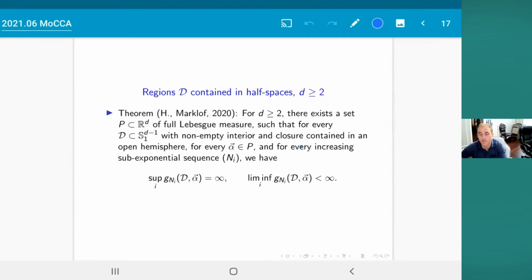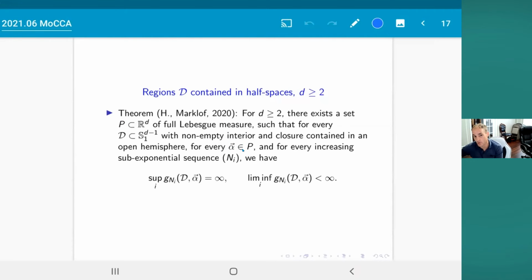This is actually stated for arbitrary dimensions. What our result says for arbitrary dimensions with small cone angles is that if you pick a set of directions with non-empty interior, which is contained in an open hemisphere of the space, so that corresponds to picking a region which is contained in a half plane in 2 dimensions, then for almost every choice of alpha, the set P here is a set of full Lebesgue measure.